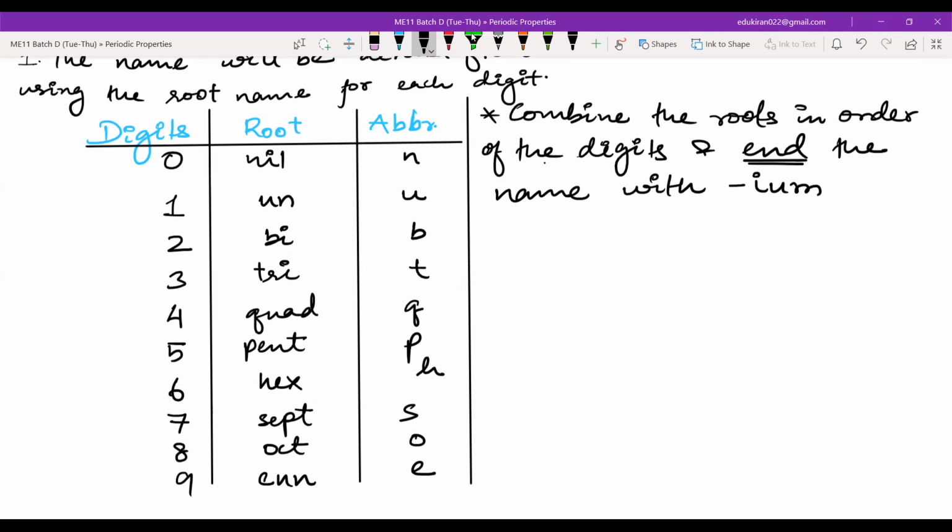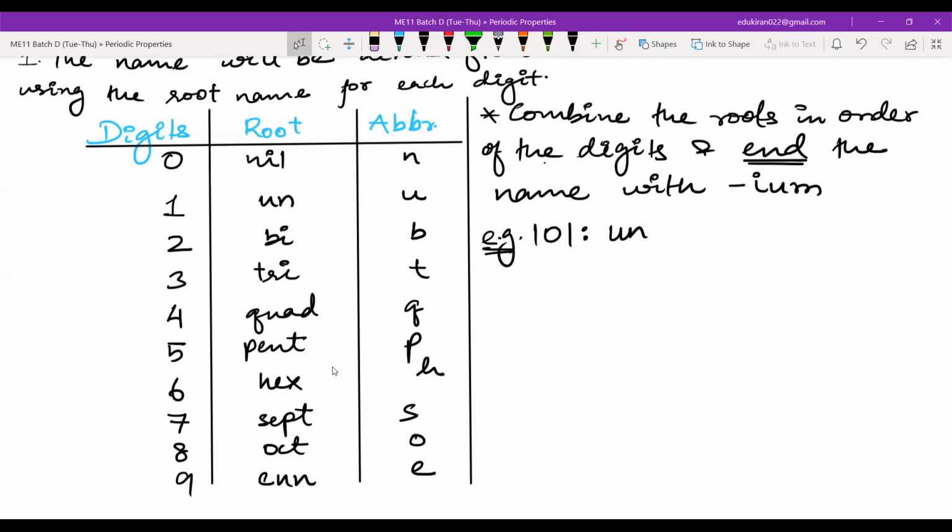So for example, please listen here. Please don't write if you're writing now. So if you have 101, it will always be greater than 100. So 101 will be named as, okay, now let me ask, Ehtasham, you will tell me, what is the root for digit 1? Sir, un. Un.